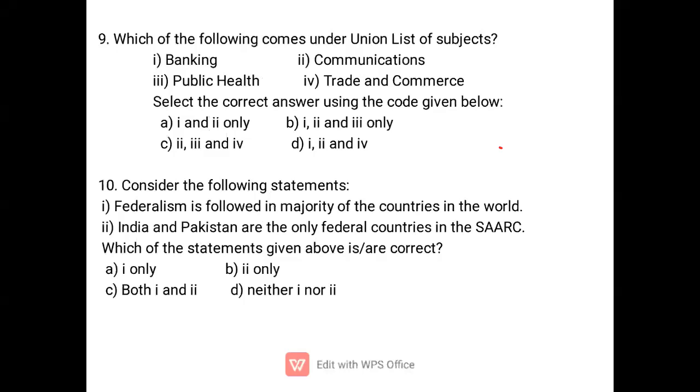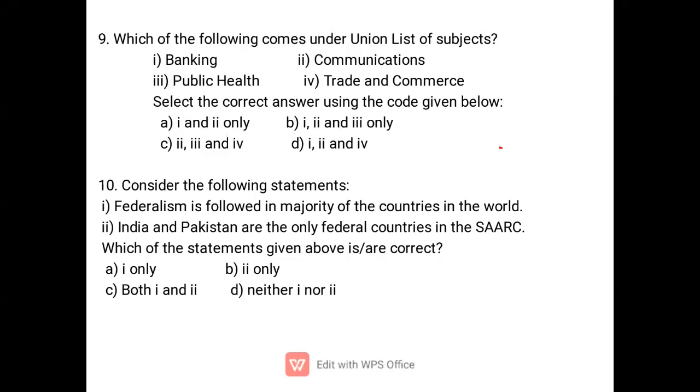Next, number 9. Which of the following comes under the union list of subjects? Banking, communications, public health, trade and commerce. So we know that in the 7th Schedule of the Constitution, there are 3 lists: the union list, the state list, and the concurrent list.